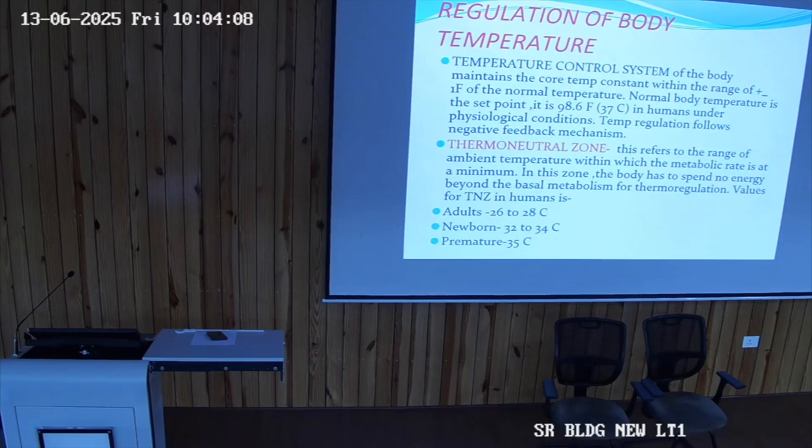What do you mean by the thermoneutral zone? In case of adults, this refers to the range of ambient temperature within which the metabolic rate is at minimum. In this zone, the body has to spend no energy beyond the basal metabolic rate. This is the thermoneutral zone. This varies in adults, newborns and premature.